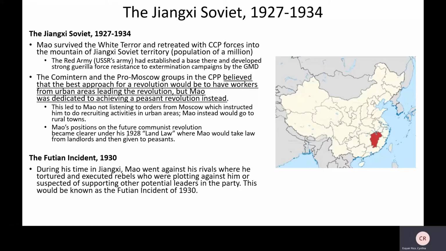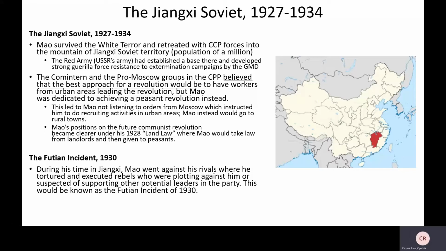So this Comintern Pact, the pro-Moscow groups in the CCP, believed that the best approach to regroup and start this revolution within the Communist Party would be to have the workers from the big cities lead the movement. But Mao was like, no, I don't think that's right. I think we can achieve this movement by having the peasants lead the way. And you have to understand where he's coming from because remember, Mao had previously in the last slides been working with the peasants and recruiting them and actually spent a lot of time with them. And so he knows what they're all about, right? And so he believes that they're capable enough to lead this.